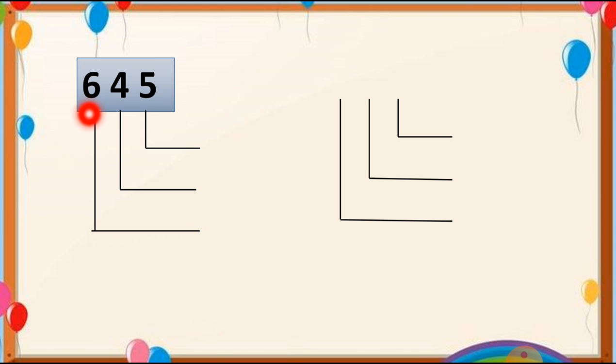Here is the number 645. We have to write down the value of the particular digit according to its place. So what is the value of ones, tens and hundreds, and how do we write it? Here is the place value of 5. Because 5 is at the ones place, 1 has no 0, so we can write this 5 as it is. Now let's see number 4, which is at the tens place. Students, 10 has 1 0, so we can put 1 0 with this 4.